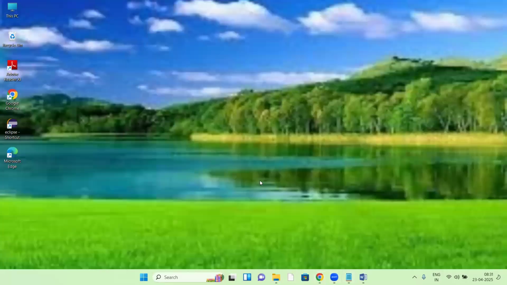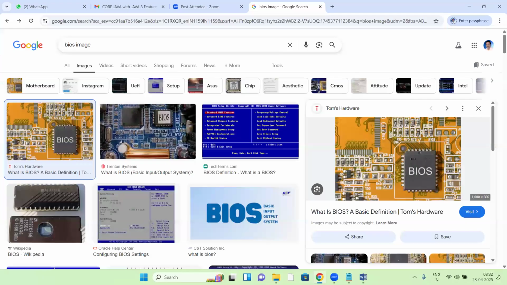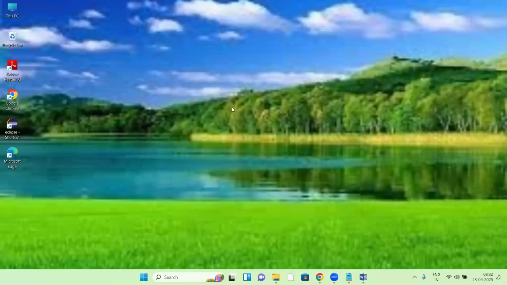So first of all, once you power on your system, that power goes to the BIOS chip here. This BIOS chip contains one BIOS program. That BIOS program loads the OS into RAM memory. Once loaded, your system is ready. So this OS is running inside the RAM memory, and this OS is responsible for everything.